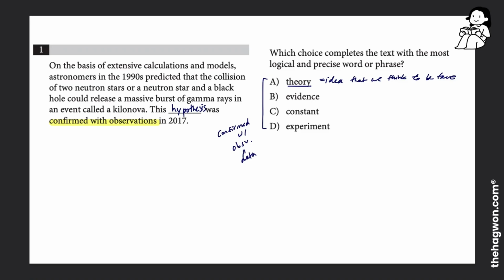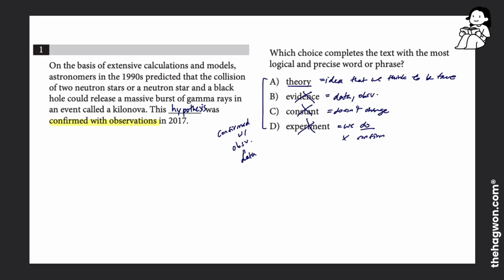Looking at the other 3 answer choices, evidence. If we're using observations to confirm something, evidence is the same thing as data or observation. So we can't confirm data using other data. That is just circular, it doesn't really make sense. A constant is something that doesn't change, so it doesn't require validation or confirmation because we already know it's the thing that it is. Same goes for experiment. An experiment is something we do not confirm or validate, we just carry out the experiment.